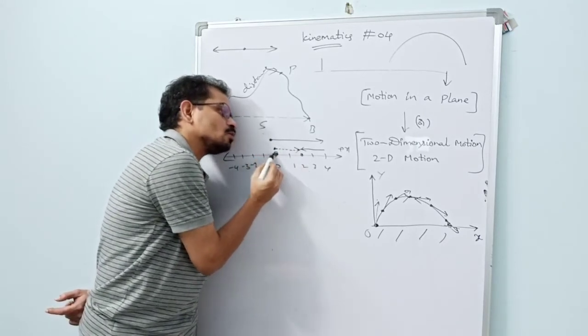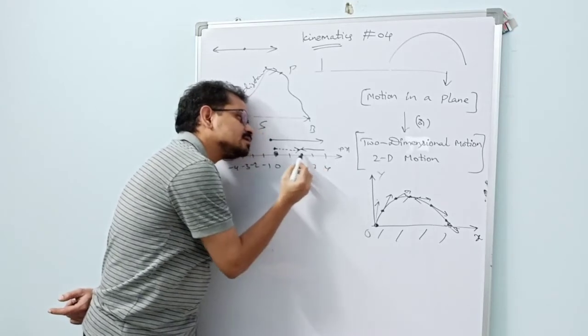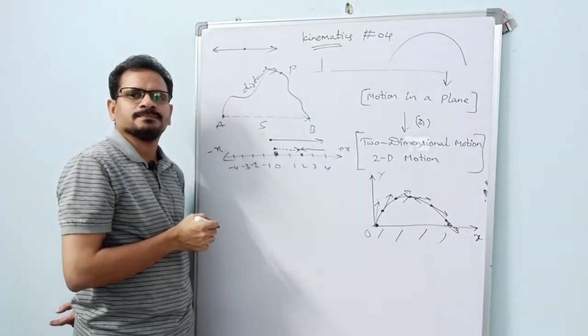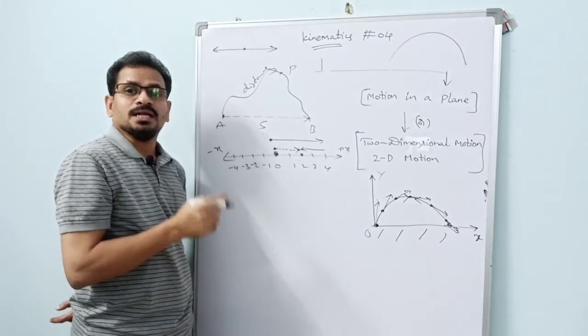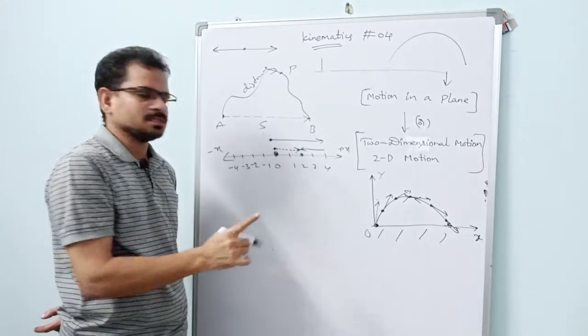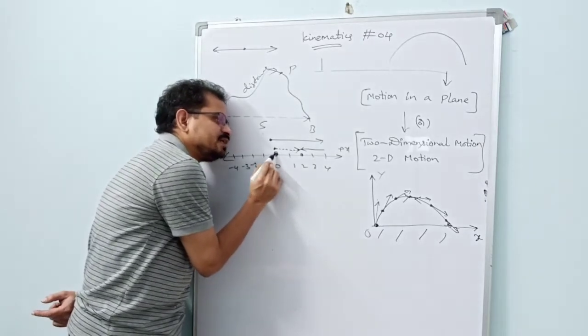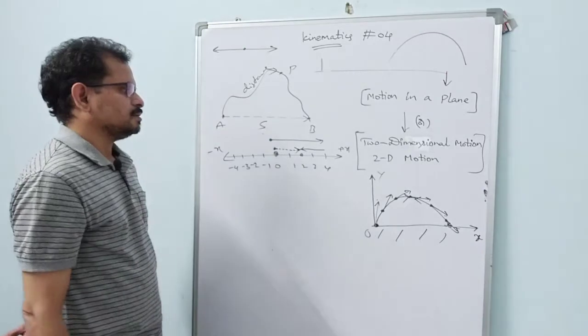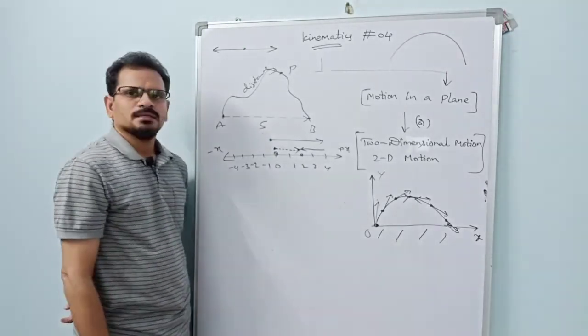Actually, the body has gone like this and come back like this. That is the actual path. So the length of the actual path is distance, and the distance between the initial point and the final point gives us displacement, that's all. Got it?